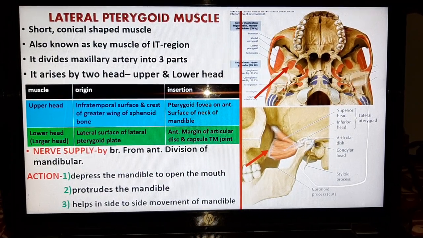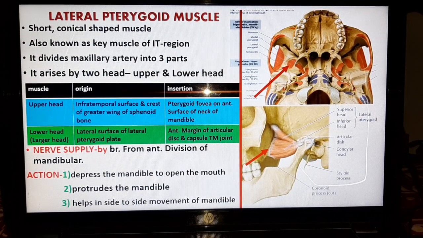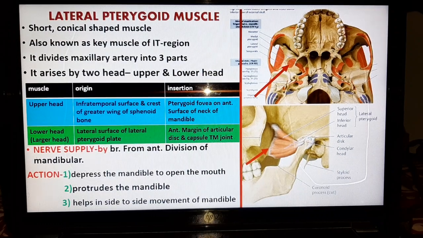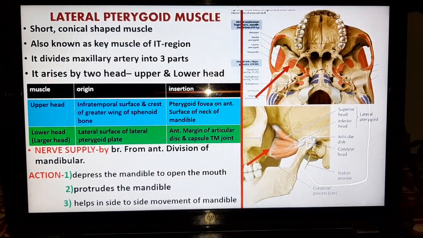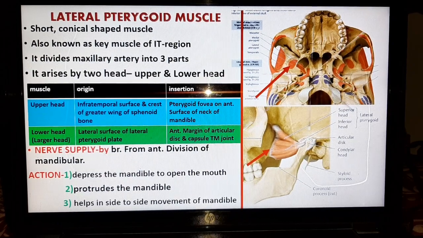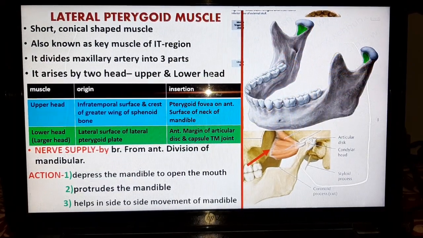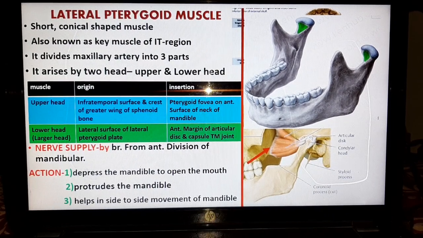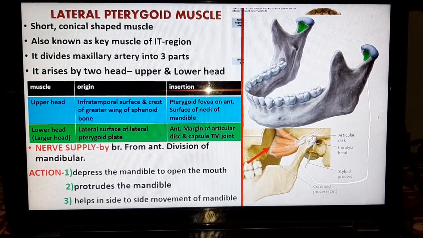And comes to the insertion. The upper head is inserted on the fovea of the mandible, the fovea present on the anterior surface of the neck of the mandible. Here the green shadow is the fovea present on the anterior surface of the neck of the mandible.